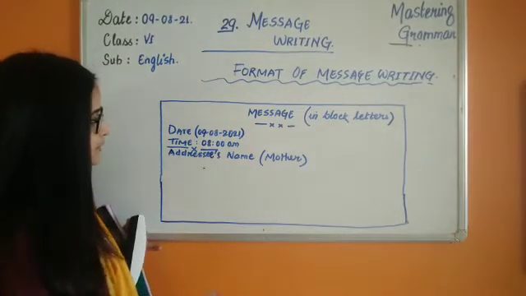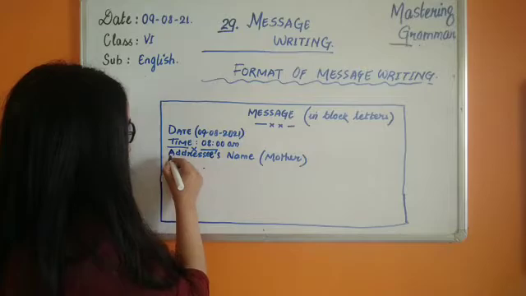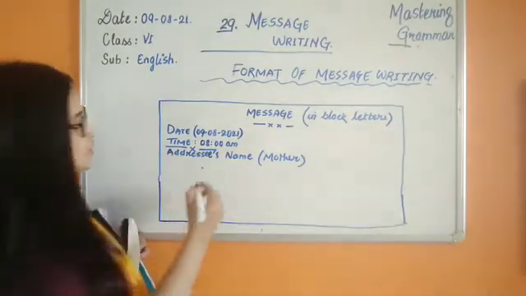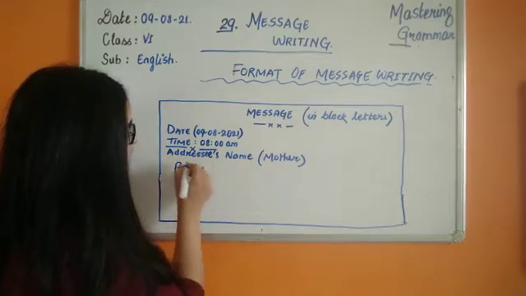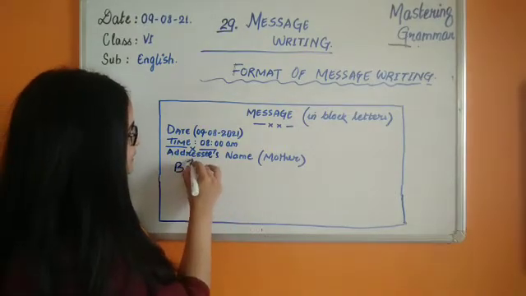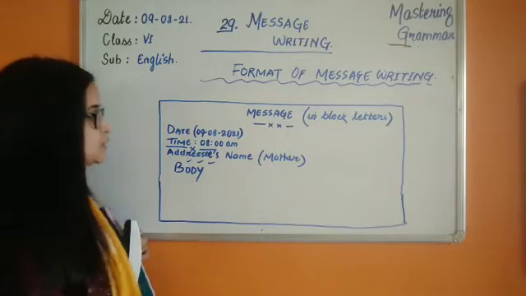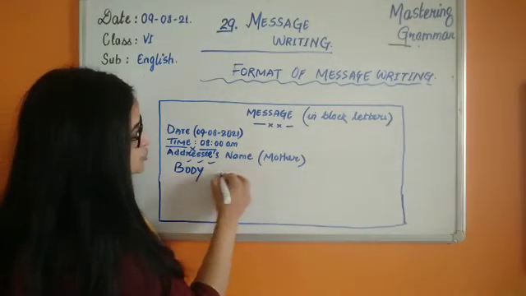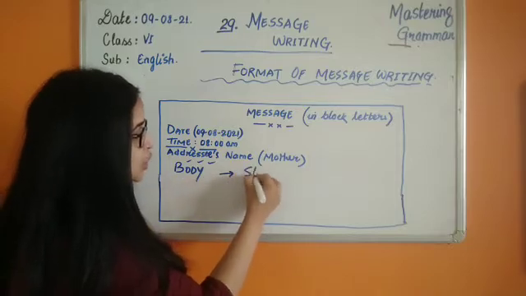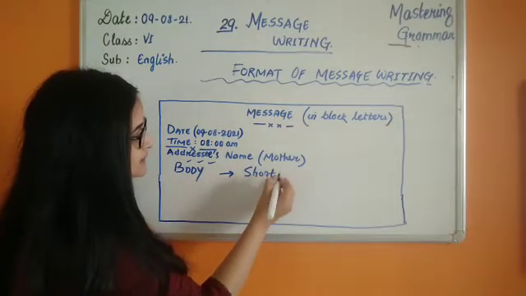Now you are going to write the content or body. Here you will write the body without leaving any line. For the body you should remember that it should be short. You are not going to write at length.